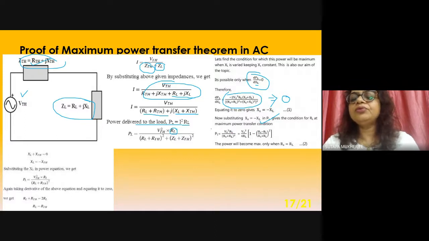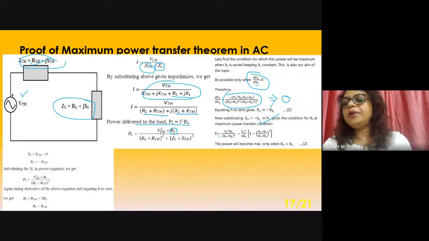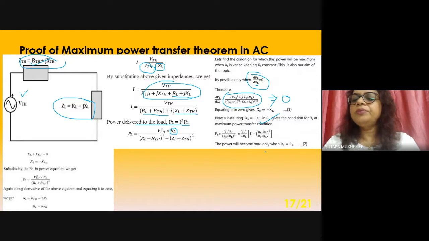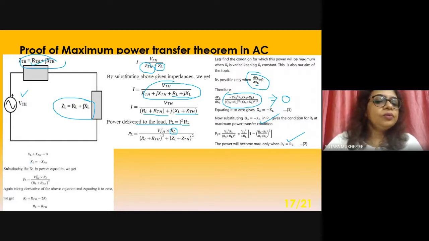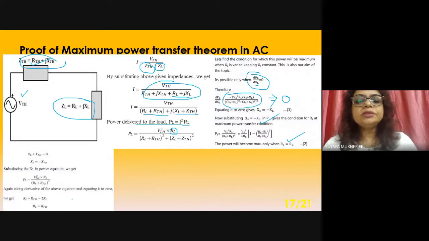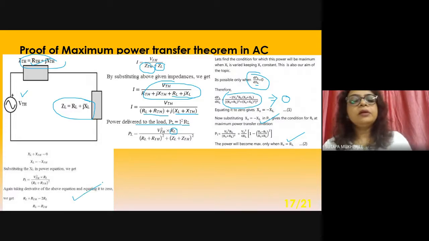After that, you will get the power like in DC, and the power will become maximum when RL is equal to RTH. Up to this, I think it is clear.